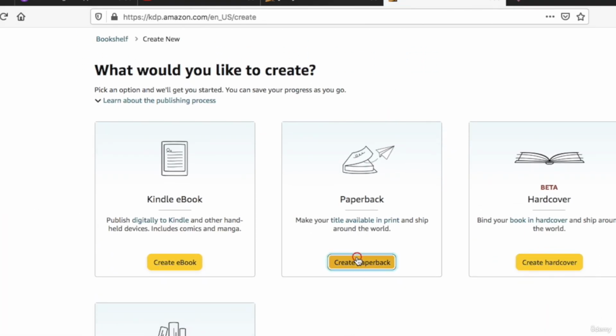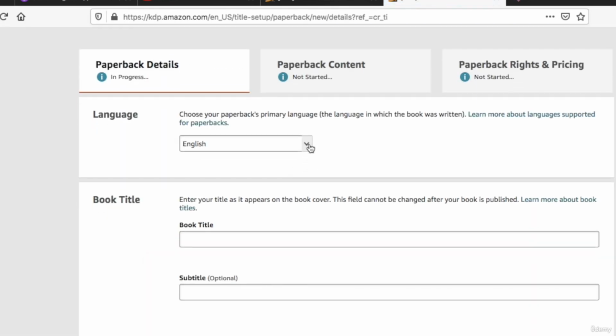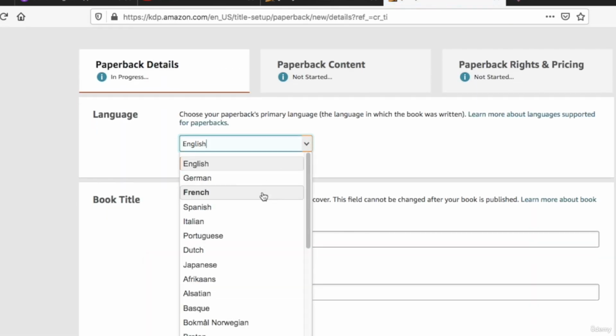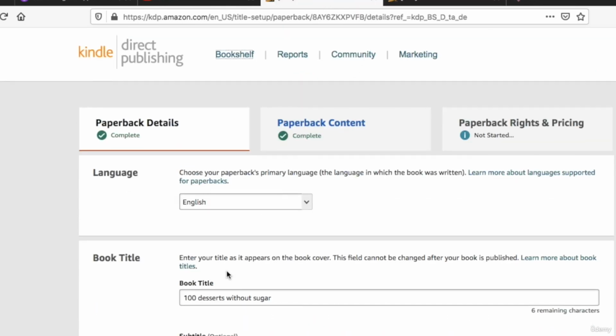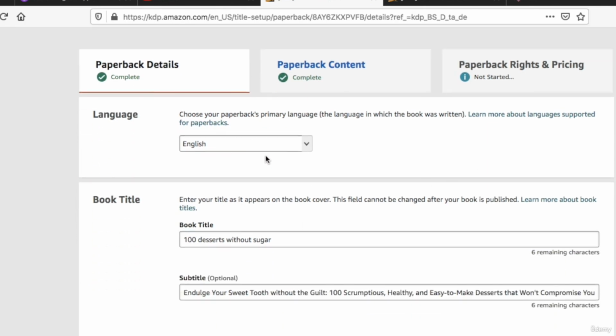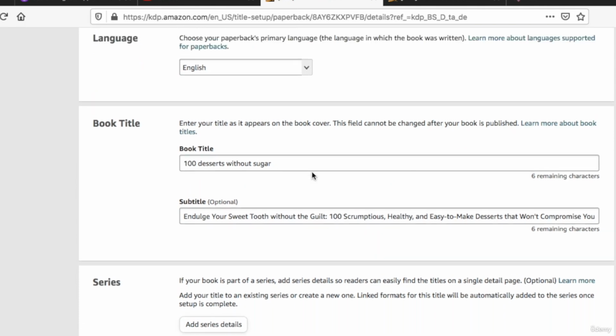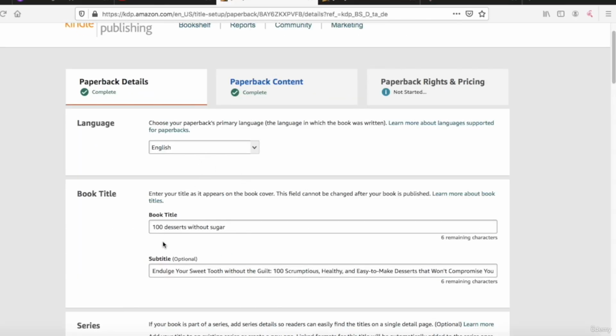I will go in Create. I will go in Paperback. I'm gonna start by selecting French. And then you see here, I go in the edition of my book in English. I can go back and edit. The only thing I cannot change when I go back here is the book title and the subtitle and the name of the author. But I can edit all the rest, okay? So I will select this.